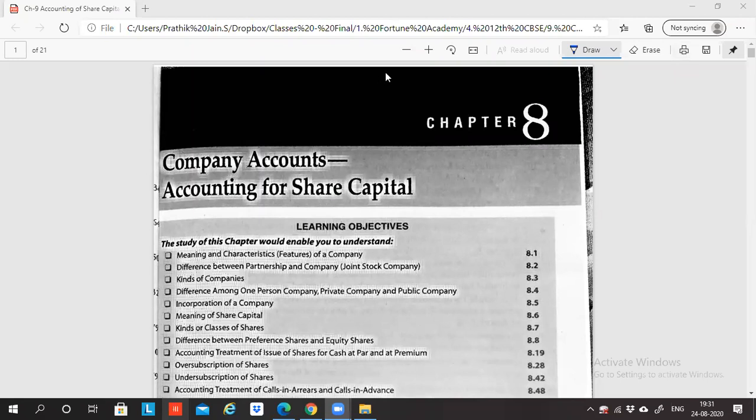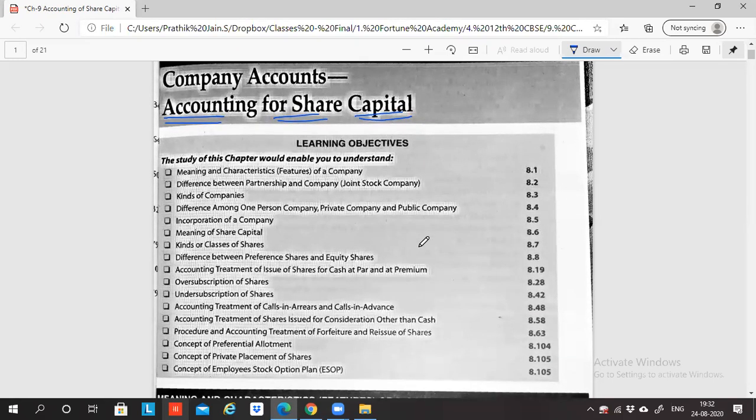So today we are heading towards the next volume of T.S. Grewal, in which we'll be dealing with company accounts, right? And the first chapter we are going to study is accounting for share capital, right? So in this